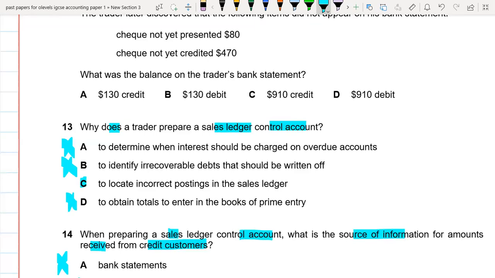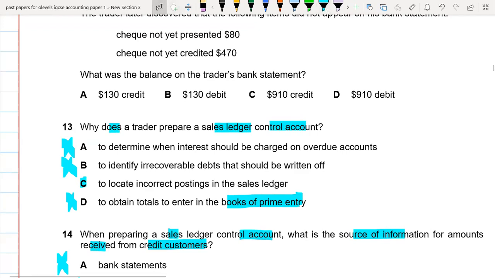Because the sales ledger account is basically the trade receivable account. To obtain totals to enter in the books of prime entry is not the right option, because in the books of prime entry we are entering all the transactions or all the information by using the source documents. So that's why this is not the right option.